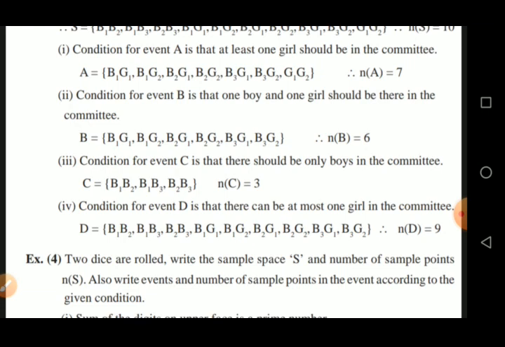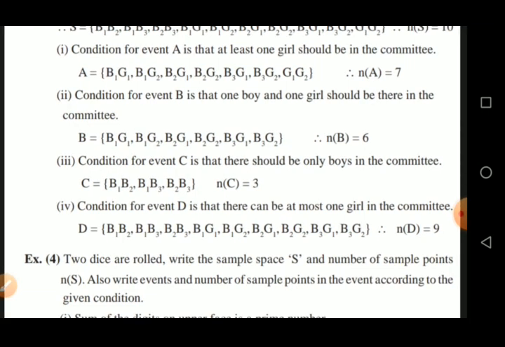D is equal to B1 B2, B1 B3, B2 B3. All these 3 committees consist of 0 girls. And the condition is for maximum one girl. That means 0 girls are also applicable.